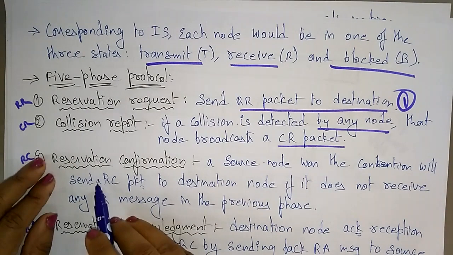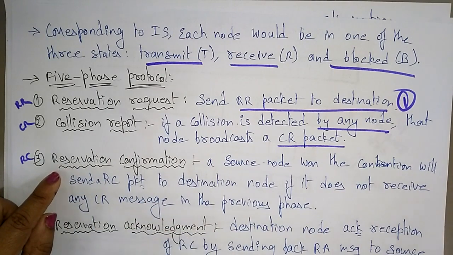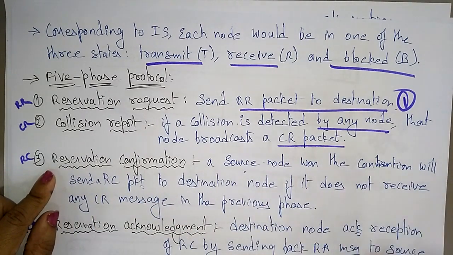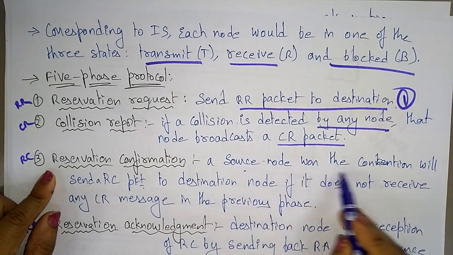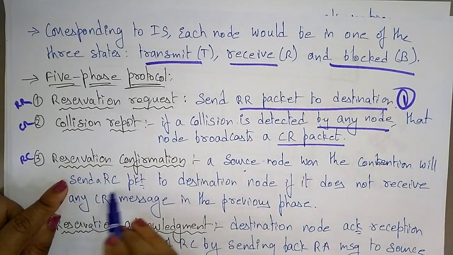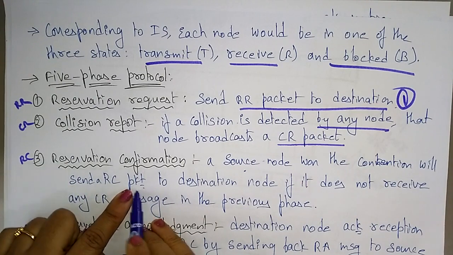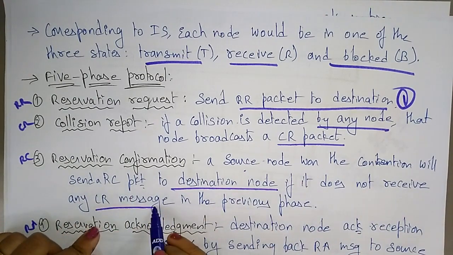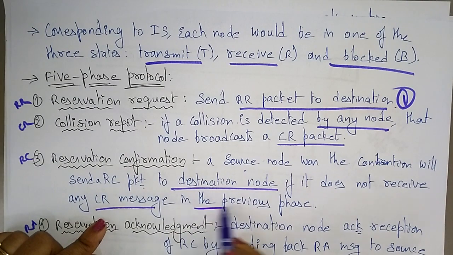The third phase is reservation confirmation. The source node that wants to send the data sends a reservation confirmation packet to the destination node if it does not receive a CR message, that is a collision report message, in the previous phase.